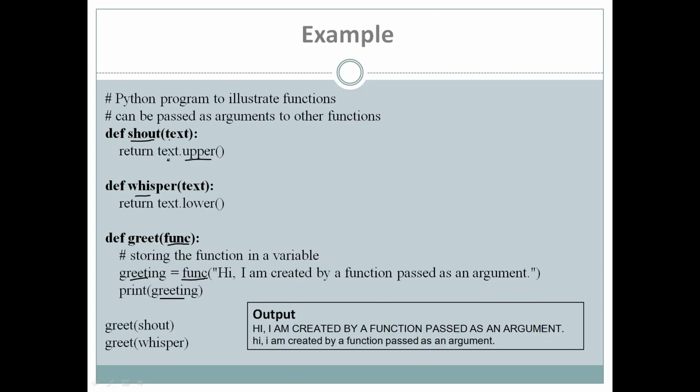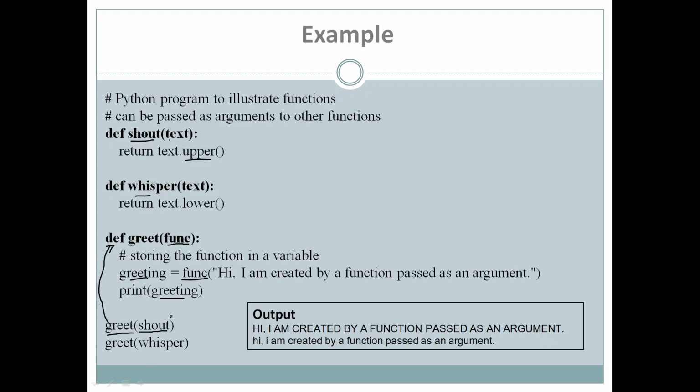Okay, these are three functions which are defined, and then we have a function call here, the function call that is greet. We are calling a function greet, and if you look at what we are passing here, we are not passing a regular variable or a value. Here we are passing a function itself as an argument. If you look at shout, shout is our function, we are passing that as an argument to greet. Hence from this it will go to the greet function.